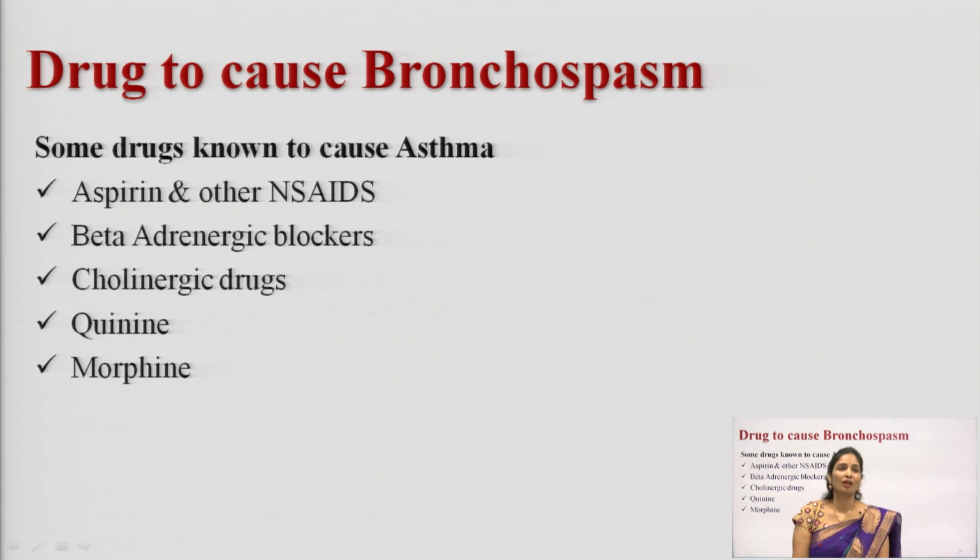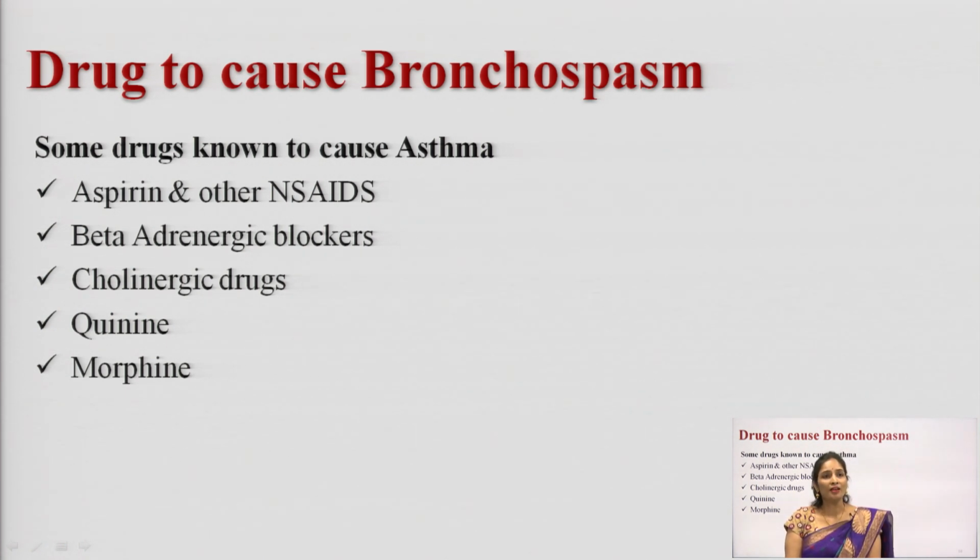Next one is, what are the drugs that cause bronchial spasm? So, what is a bronchial spasm? In the previous lecture I discussed that bronchial spasm is a sudden constriction of a muscle. Which type of muscle? Bronchial muscle. So, when you see sudden constriction of a bronchial muscle, you can term it a bronchospasm. It will happen suddenly. Suddenly the muscle will get constricted. Because of this, you can see the constriction of bronchial muscle, right.